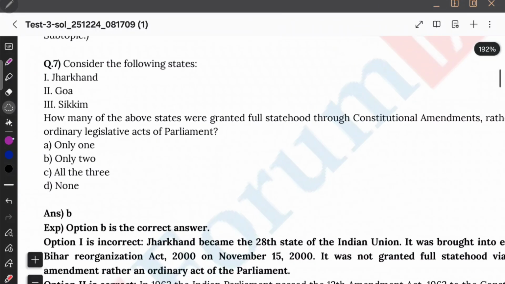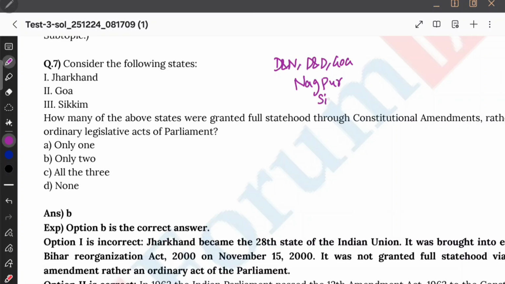Do you memorize the trick? What did I tell you? Dadra and Nagar Haveli, Daman and Diu, Goa. And then I said you to remember Nagpur. And Nagpur के बाद क्या याद आएगा? सिक्किम. नहीं सिक्किम नहीं, नागपुर के बाद सीधा मेघालय and then Sikkim. After Sikkim it's Goa. Okay, this is how you need to.